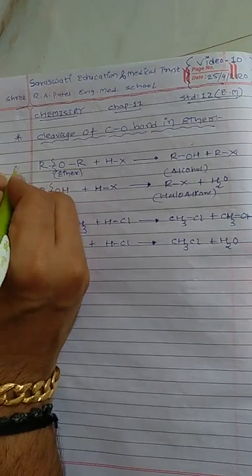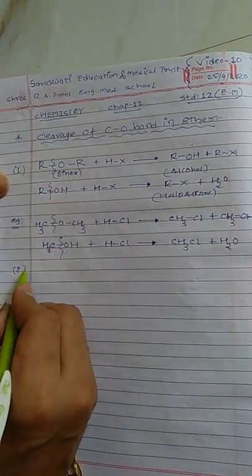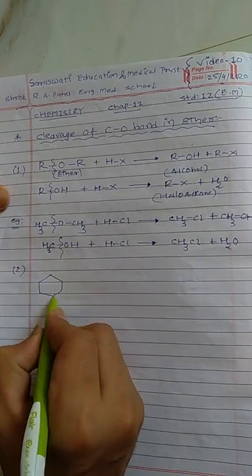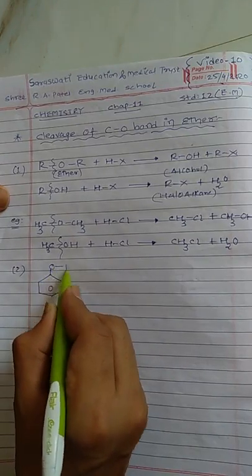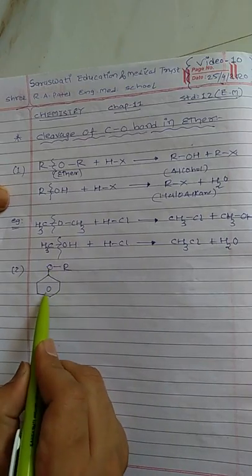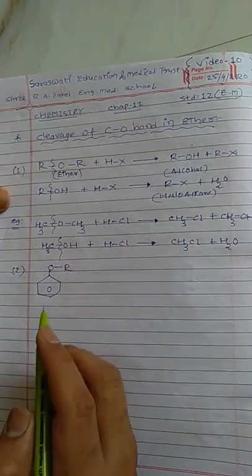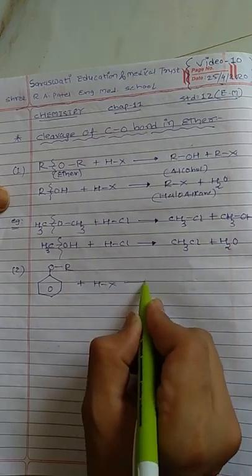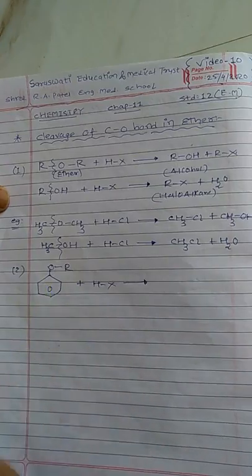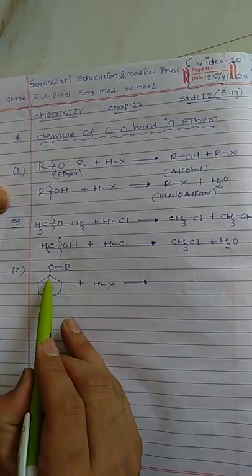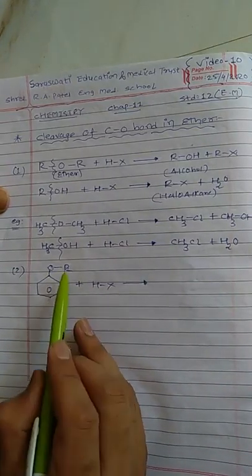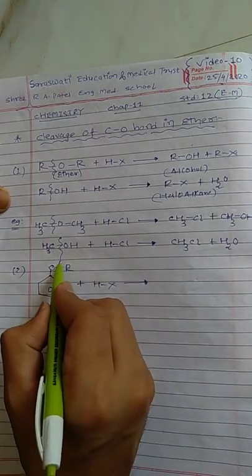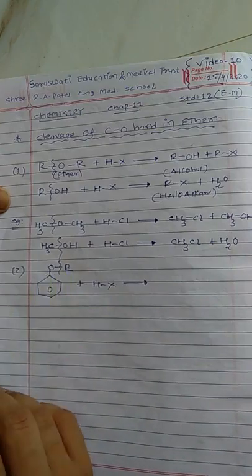Now we will discuss aromatic group containing ether, meaning this is OR. Now in this ether compound, an aromatic group is attached on one side, which on treatment with halogen acid forms products. Okay, now we have a question: this is also a C-O bond, this is also a C-O bond. So which one undergoes cleavage? So the preferable cleavage is from the RO bond.